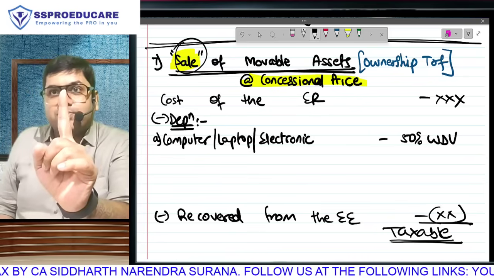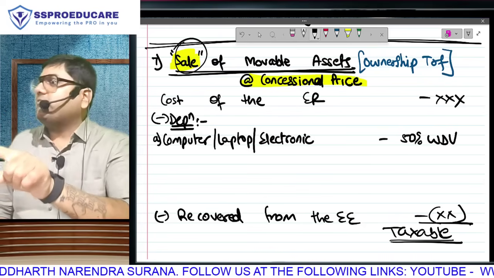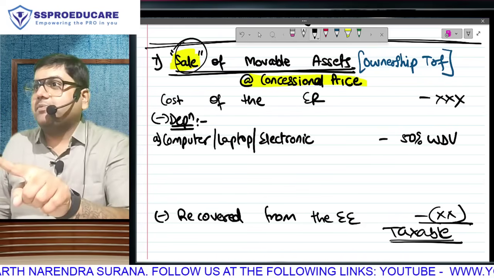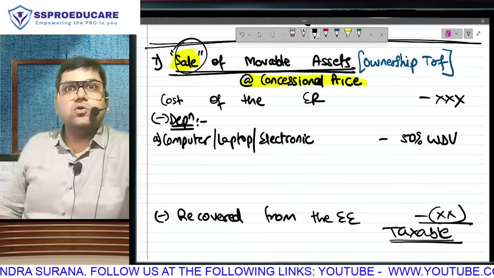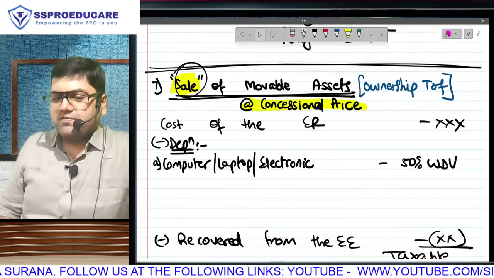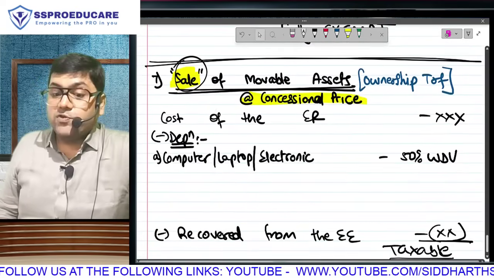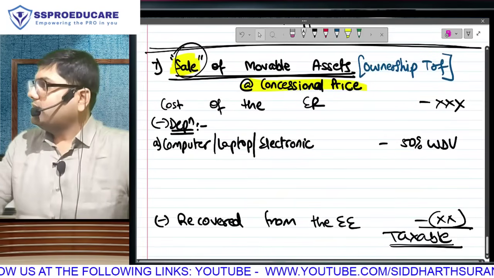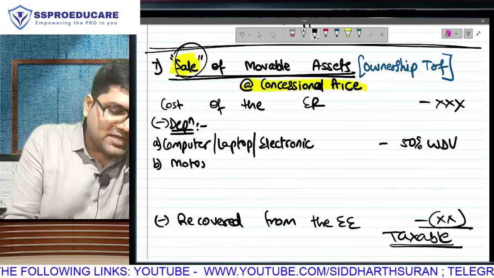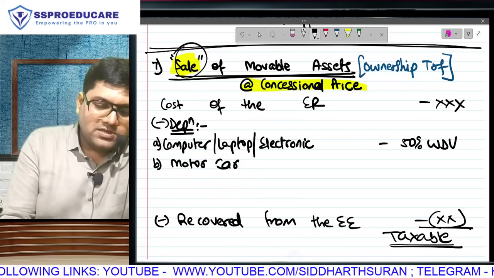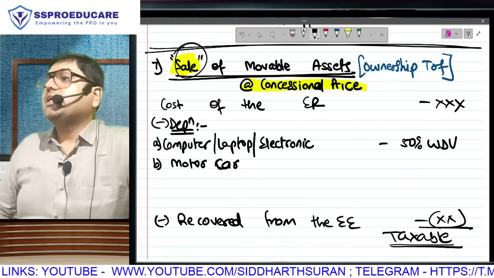So a computer of 1 lakh given immediately to the employee is worth 1 lakh. After 1 year it will be 50,000. After 2 years it will be 25,000, then 12,500, 6,250, because we are doing 50% WDV. Do you understand? So, sir, we were told that computers are not taxable only if given for usage. If you are made the owner at a low cost, then it is going to be a taxable purchase. Second, is it possible the boss purchases a car, uses it for some years, and after using it does not gift it to you, he sells it to you?